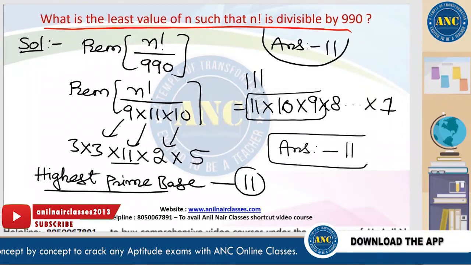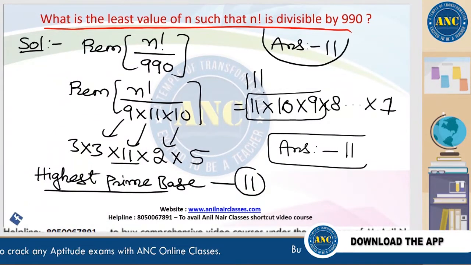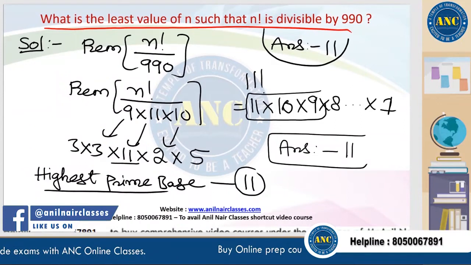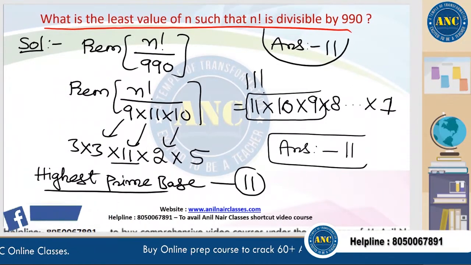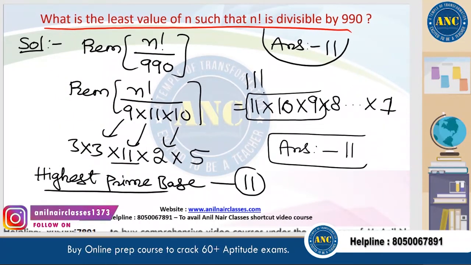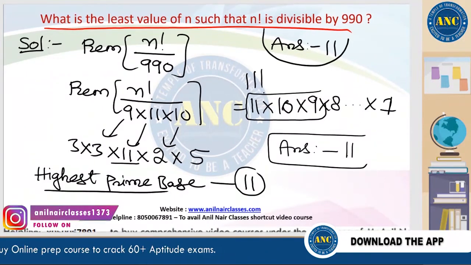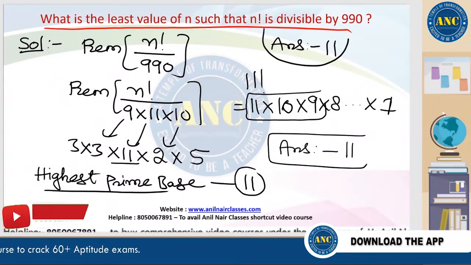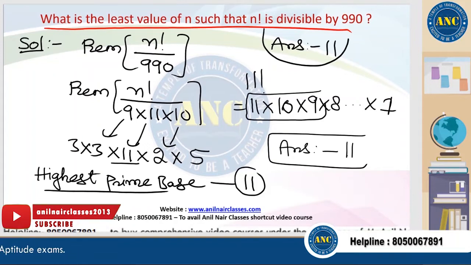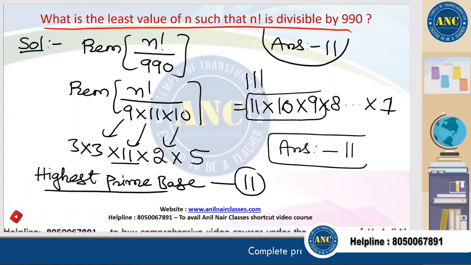We are able to say very fast that 11 factorial is divisible by 990 because 11 factorial is 11 into 10 into 9 into something. 11 into 10 is 110. 110 into 9 is 990. I hope this model is also clear.